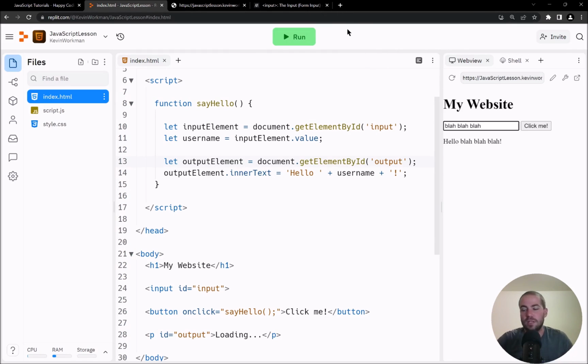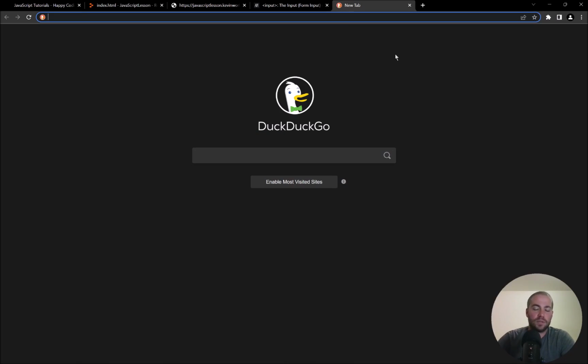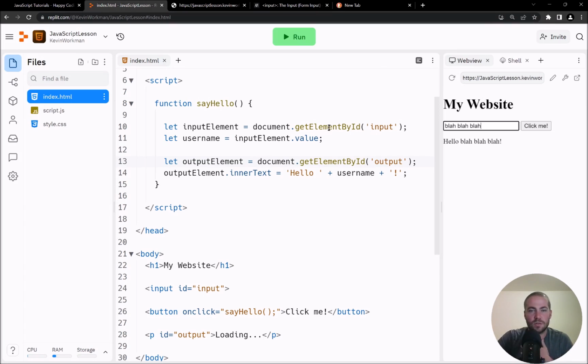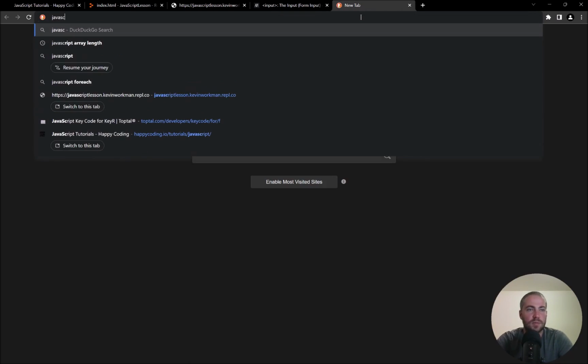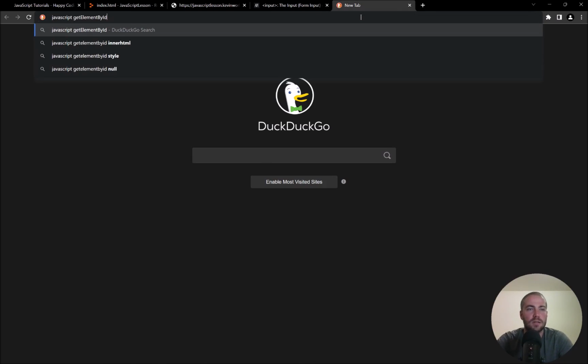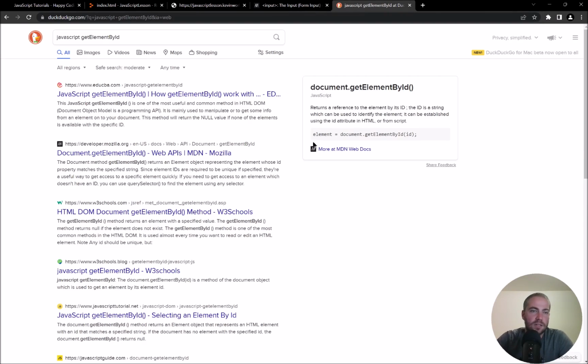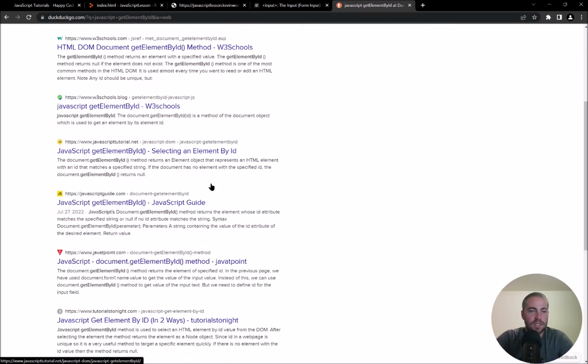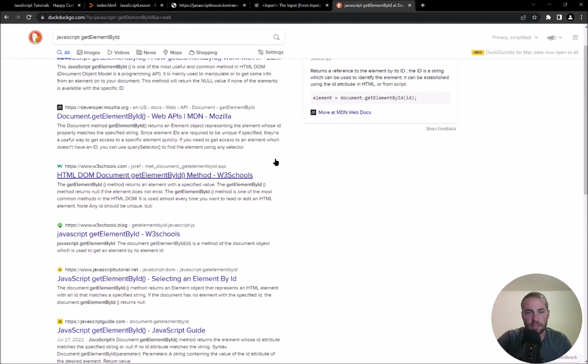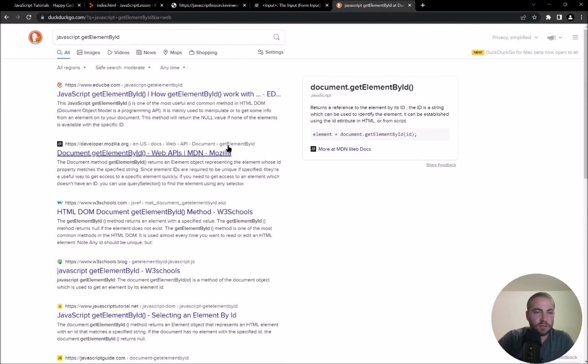There's a lot of things you can do with it. But I will say that there are some go-to resources that I really like. So one thing you can do is type specific function names into Google or into your favorite search engine. So I'm going to type JavaScript, and then I'm going to type getElementById, or just paste it in, and I'll hit enter, and you'll get lots of resources and tutorials and all kinds of references.